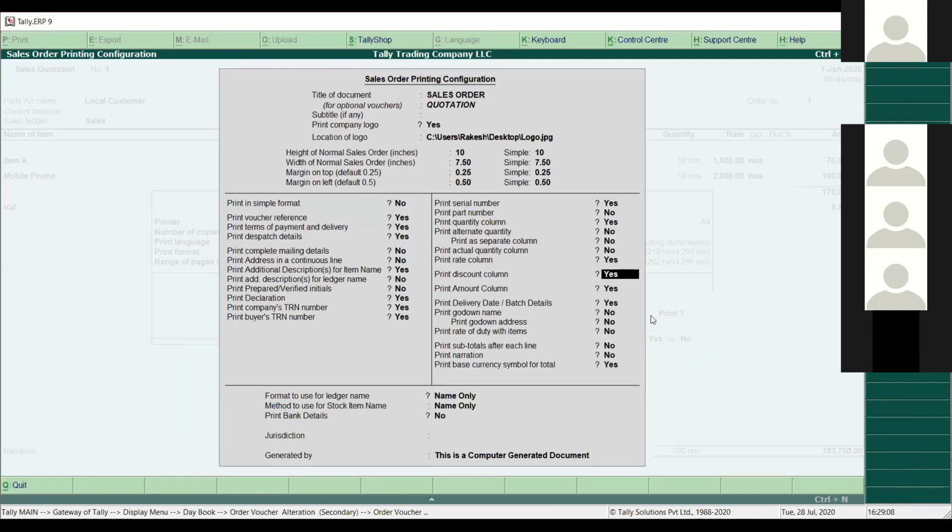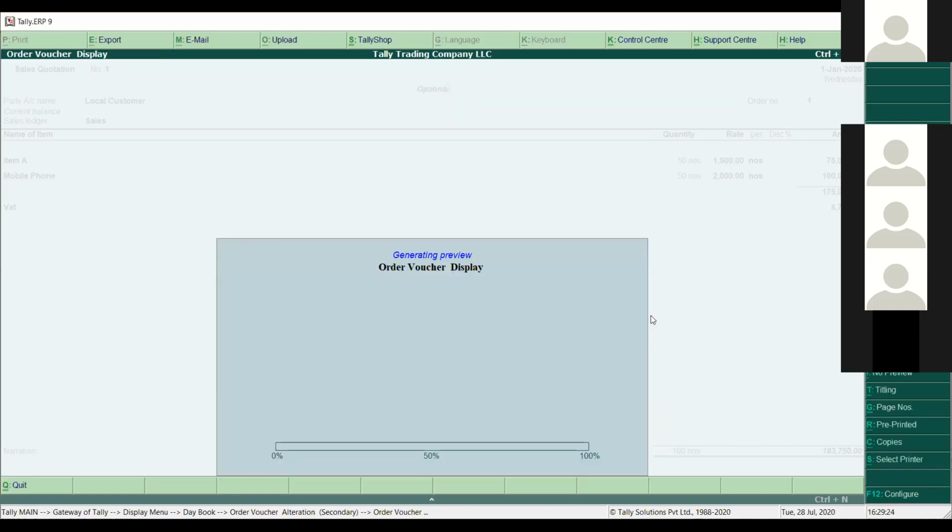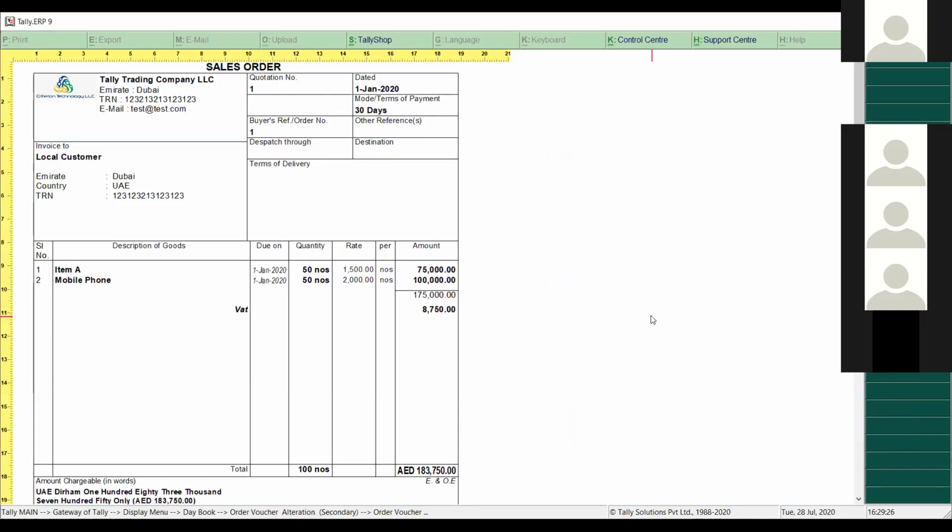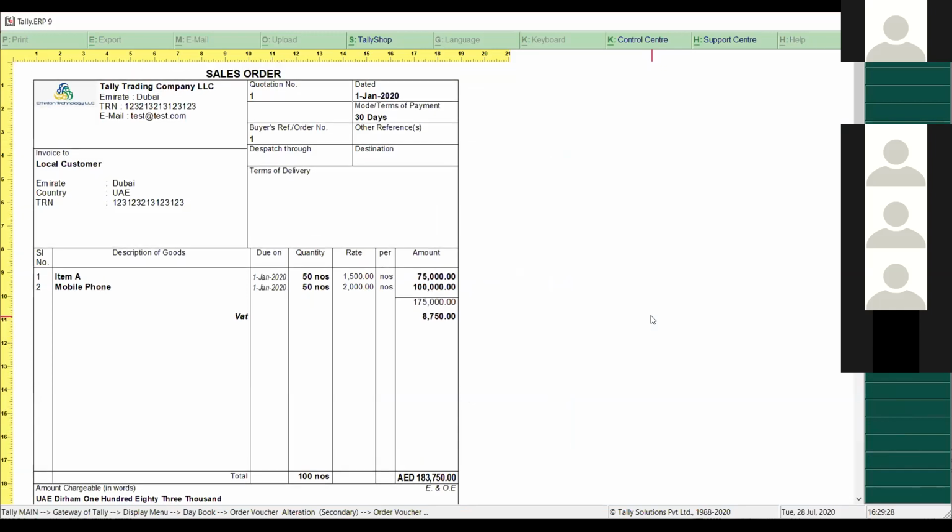And if you want to print the discount amount, the discount column is printing in Tally right now, I want to remove that because I have not mentioned a discount over there. I'll press no here. And if you want to print the delivery note number, it will come here as well. Then simply press enter, and you can see I have removed that discount column from there. Before it was coming over there, but now I removed it.